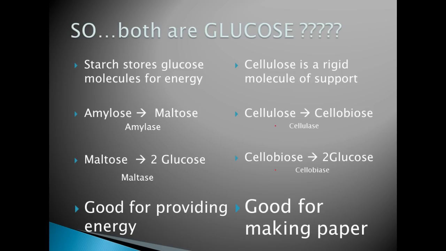Write in your notes that plant starch is made up of amylose, which uses the enzyme amylase to break down into maltose, which then uses maltase to break down into the monosaccharides glucose and maltose, all of which are naturally produced by mammals. Not naturally produced, but naturally digested by mammals.